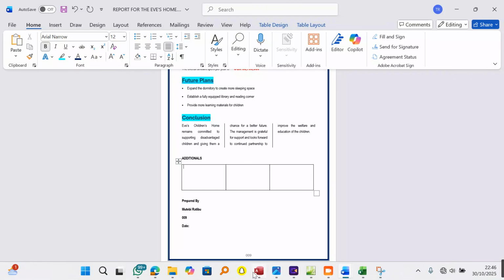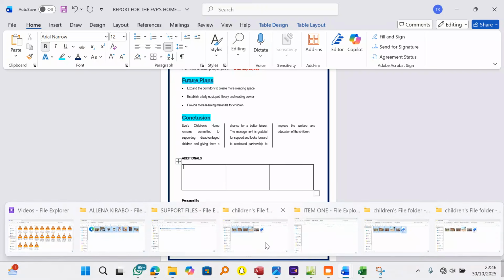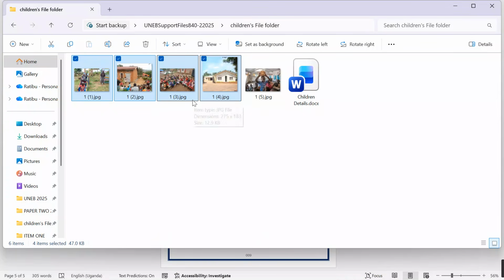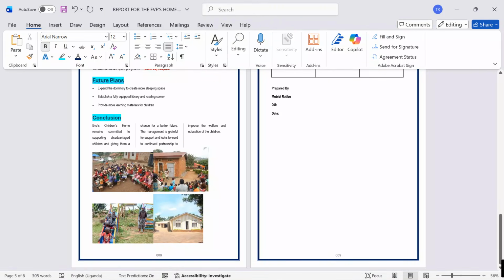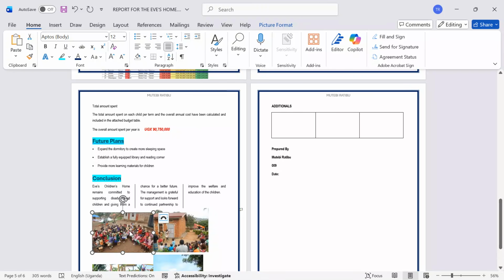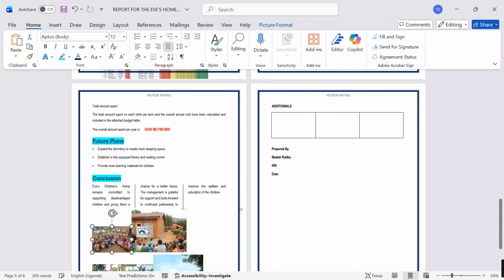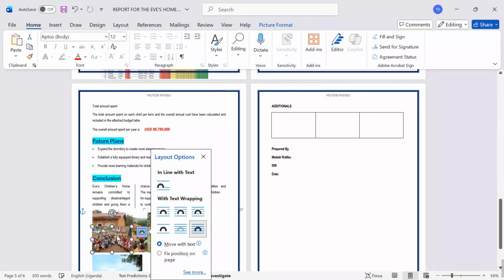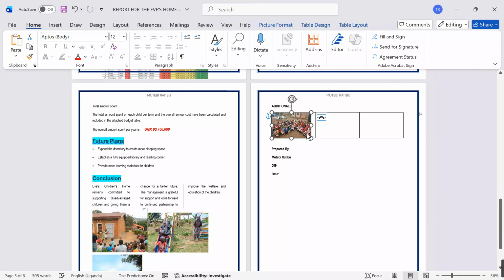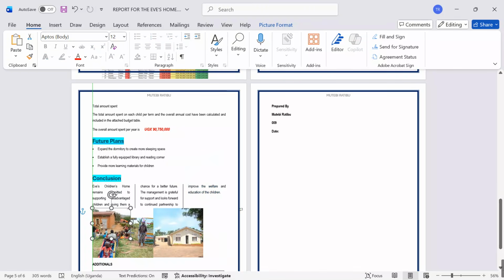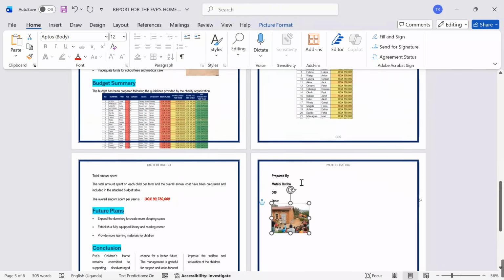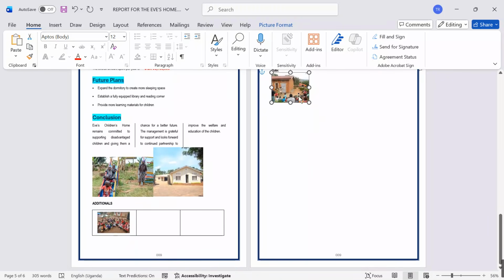After reducing, I'm going to go back to my support material. I pick these images, come back here, and then I paste. When I paste, I want to only deal with this. Reduce it a bit, come over here, put it in front, and then align it in your report, so that your report is really ready for reviewing. Your report is fertile. Your report is having each and every detail that the charity organization might ask for.